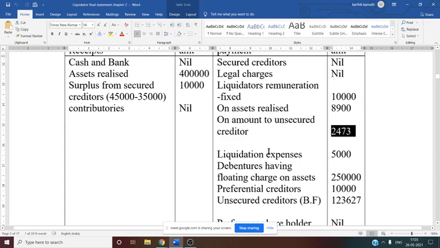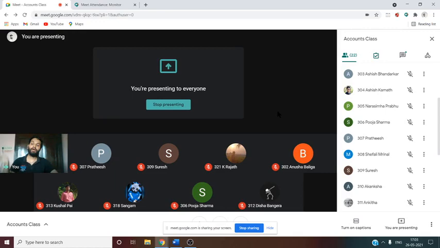Now after writing the liquidator's remuneration, all three parts, finally we also need to find out what amount is given to the unsecured creditor. So how to find that? Now you need to minus all the things, minus the receipt side total, we know. Now you need to minus all the things. You will get the final amount given to the unsecured creditor.